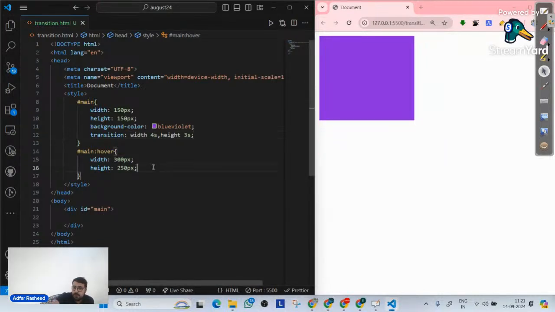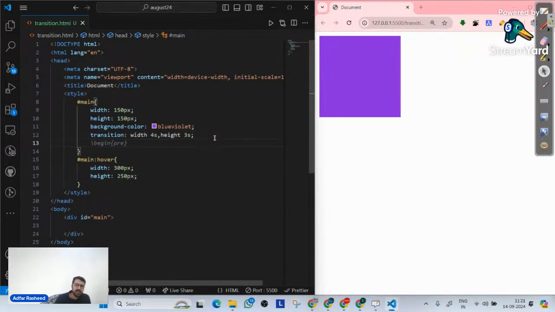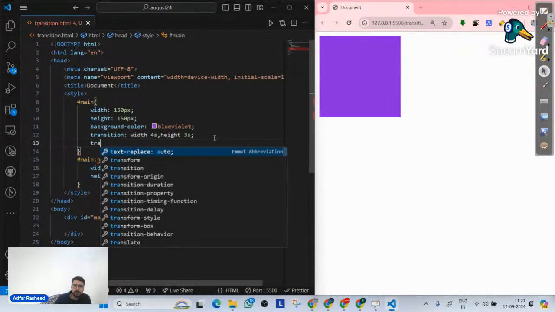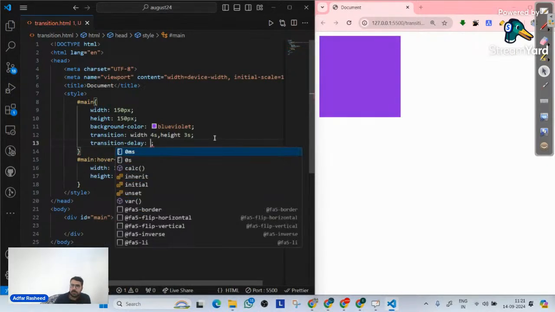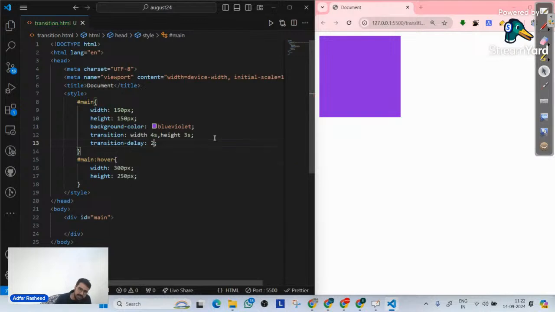Now, moving forward, there are some properties that we need to learn related to transitions. What is the first property? The first property is called transition delay. When we talk about transition delay, let's suppose I give a transition delay of 2 seconds. It simply means when the change will happen, in order to implement the transition, take a 2 second break.